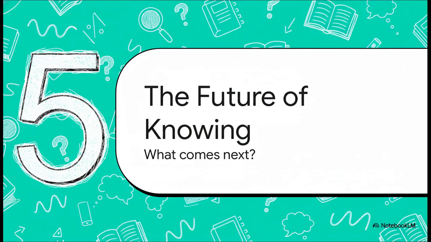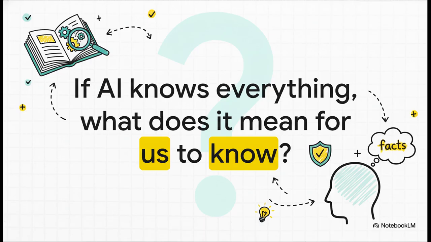This kind of technology, it's more than just a quick fix for a chatbot. It really starts to point toward a huge shift in our relationship with information itself. So I'll just leave you with this to chew on. If a machine can instantly find, understand, and verify pretty much any piece of human knowledge, does that change what it means for us to know something? What's the value of the stuff we keep in our own heads when we have a nearly perfect artificial memory at our fingertips? It's a big question, and definitely one worth thinking about.